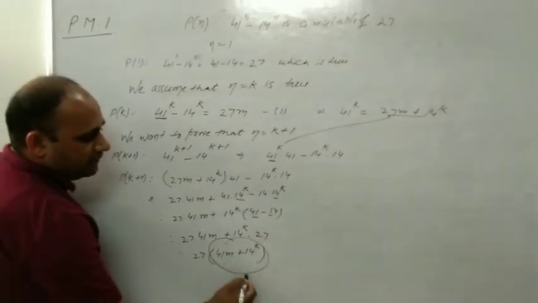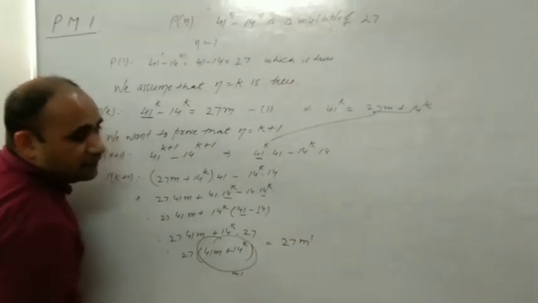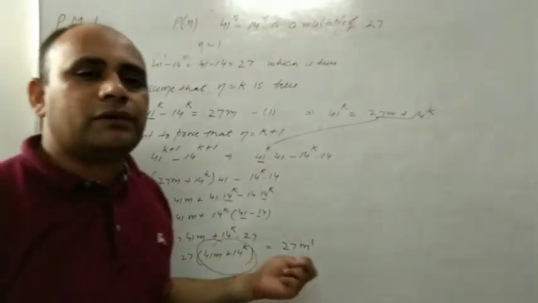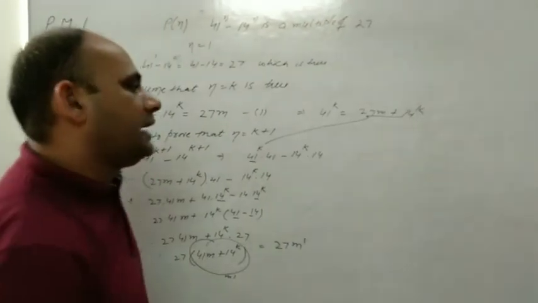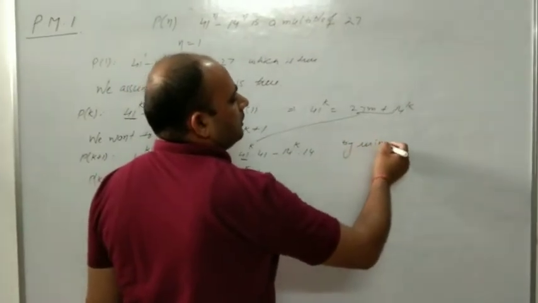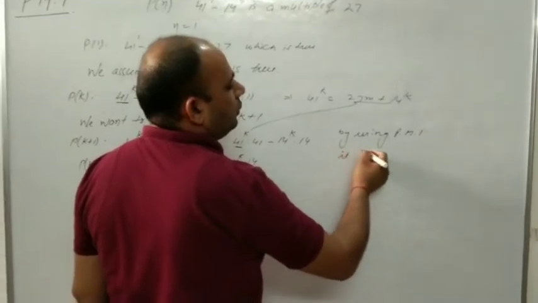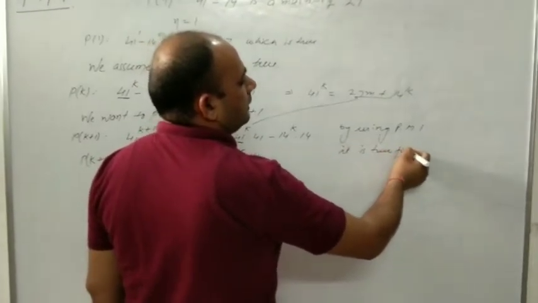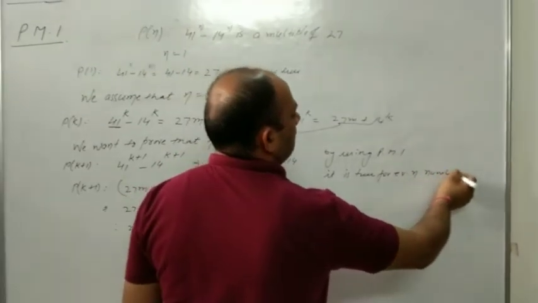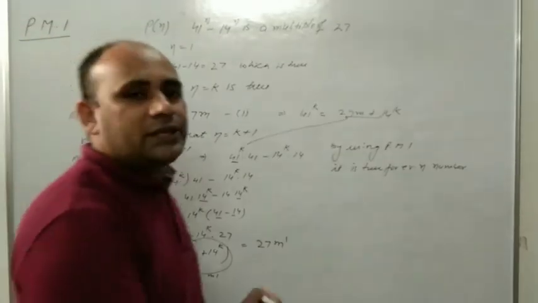We suppose it is m dash. So our result is 27m dash, which means it is also a multiple of 27. So in the end you will write, by using PMI, it is true for every natural number. Clear? Now let us see the next problem.